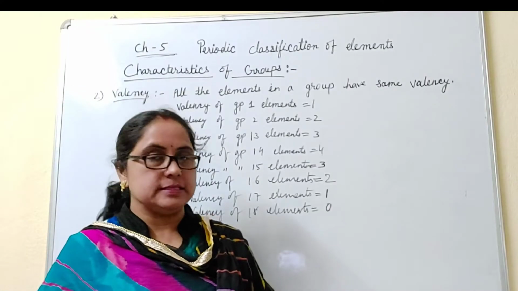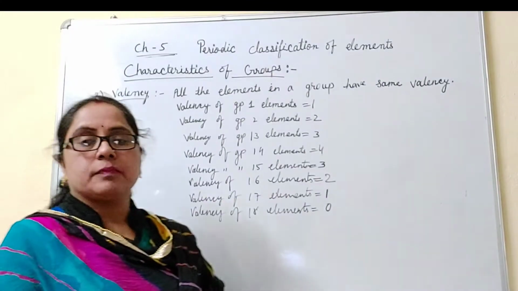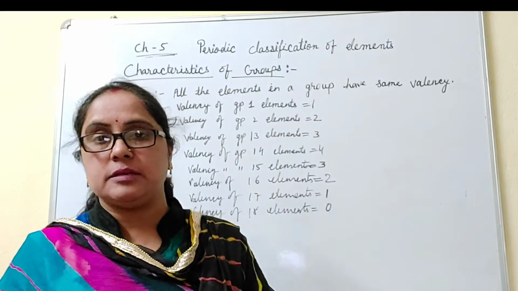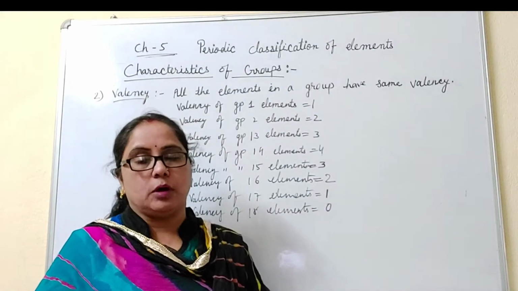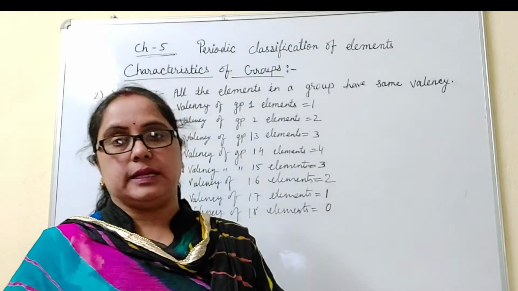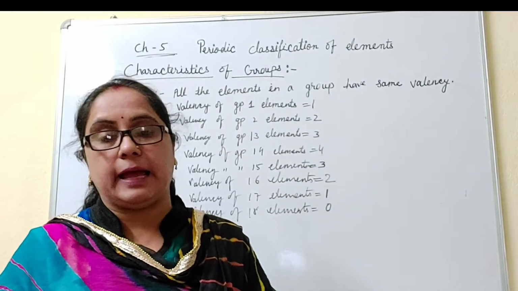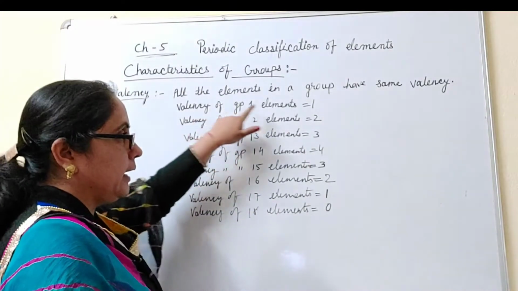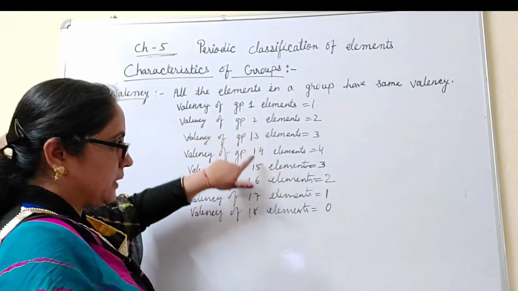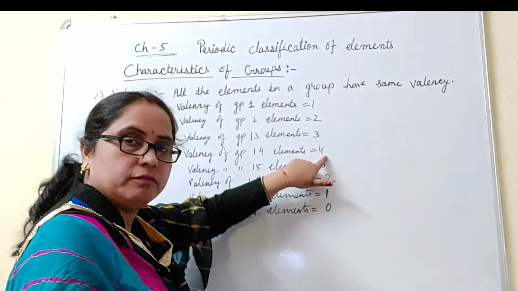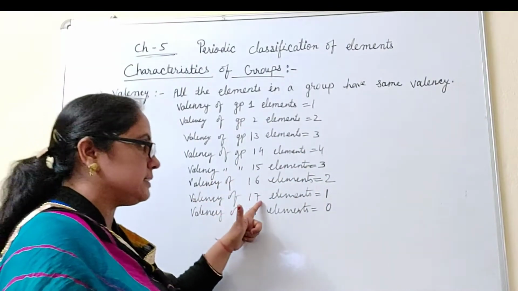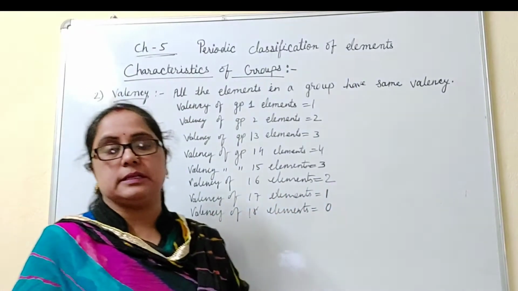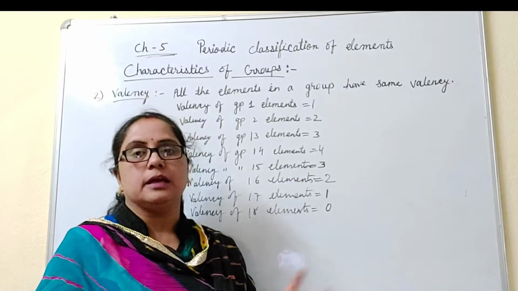Now we will discuss valency. Valency is related to the valence electron and it decides the combining capacity of an element. When we move from top to bottom in a group, all the elements contain the same valency. This is because they have the same valence electrons. Elements present in group 1 have valency 1. Elements present in group 14 have valency 4, and those present in the 17th group have valency 1. Similarly, elements present in the 18th group have valency 0.